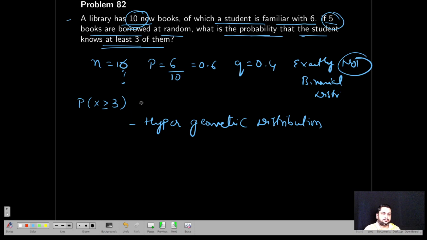So how will you do it? You just approximate it to a binomial distribution. You take n equal to 10 and approximate, and you'll get this answer as 0.683. However, if you solve using exactly the hypergeometric distribution, which this problem follows, you will get an answer of around 0.73 something. Okay.